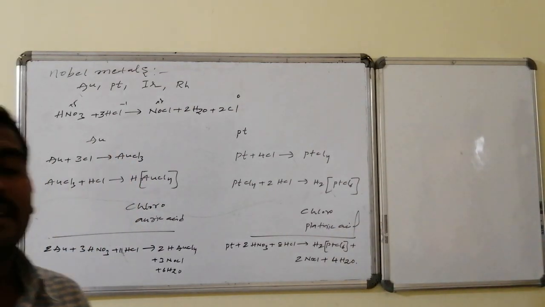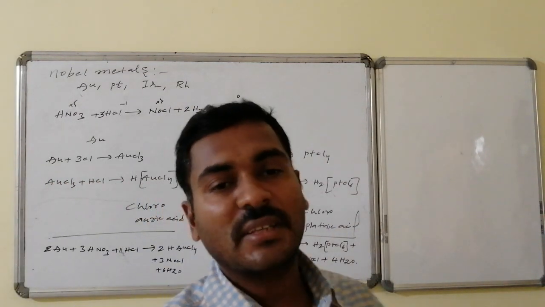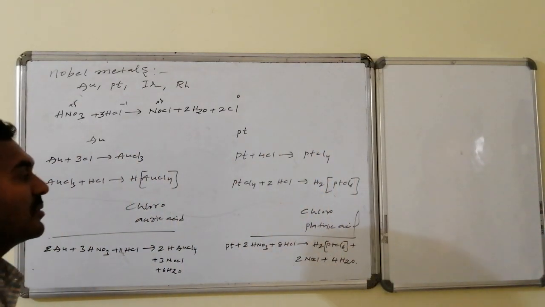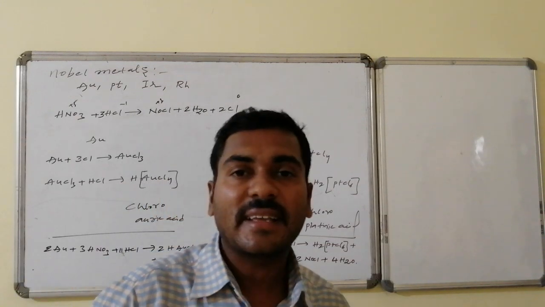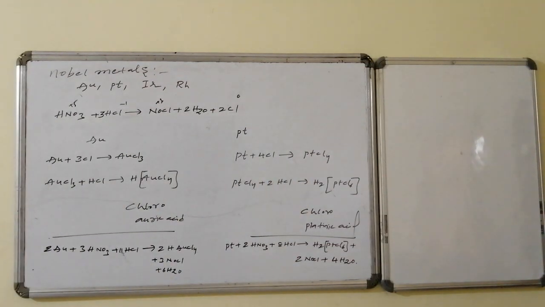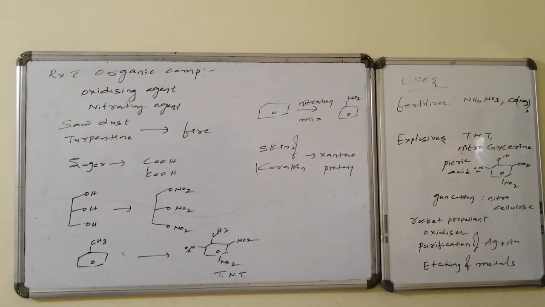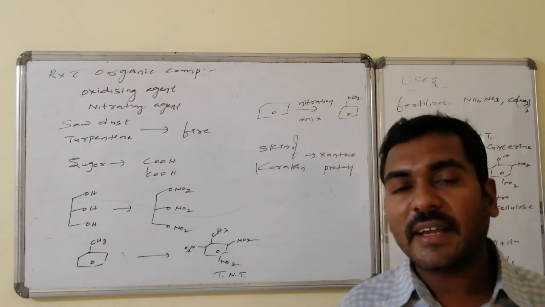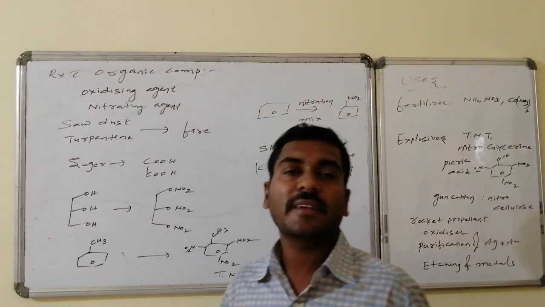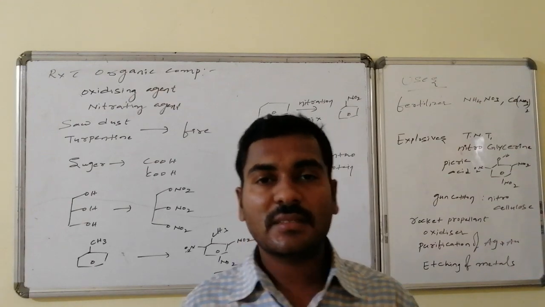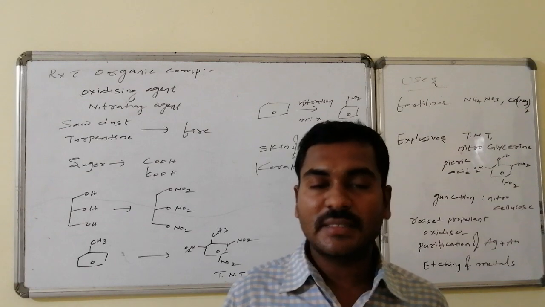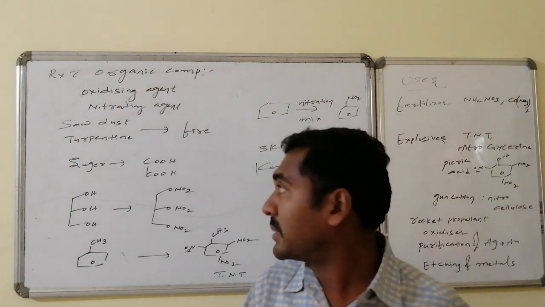Thus noble metals on reaction with aqua regia go to soluble complexes like chloroauric acid and chloroplatinic acid. In reactions with organic compounds, HNO3 acts as both an oxidizing agent as well as a nitrating agent. Depending on the conditions, at some places it is just acting as an oxidizing agent, and at some other places as a nitrating agent.